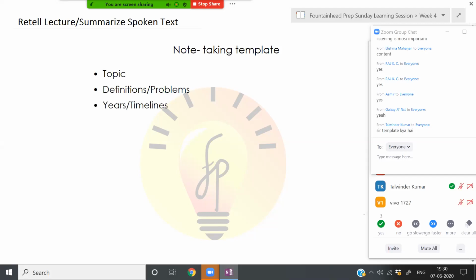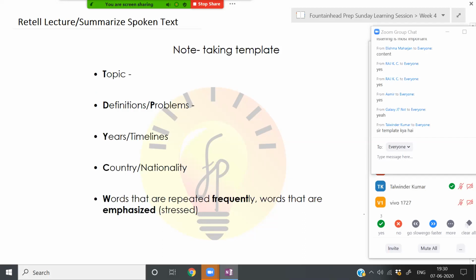What are the other things that you have to note down? Years or timelines. This will actually help, especially in summarize spoken text. You will be able to write at least one sentence. If the lecturer specifically talks about a year which is of particular importance, make sure that you note that down, because that could be a keyword. Country or nationalities, an Italian scientist, an English professor, those things. Words that are repeated frequently, words that are emphasized.